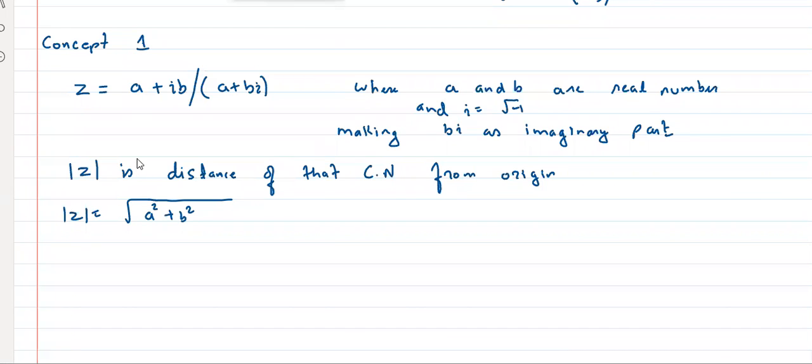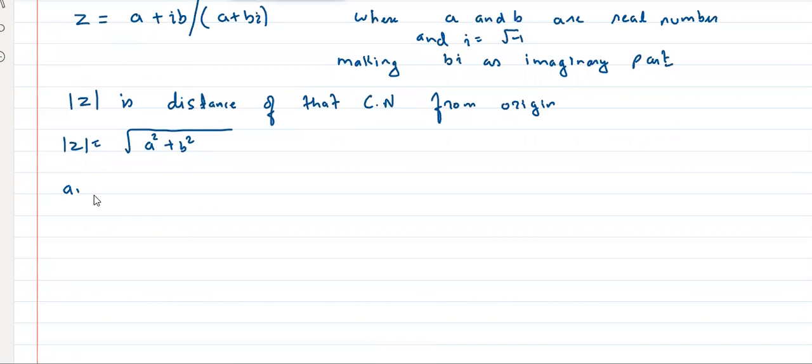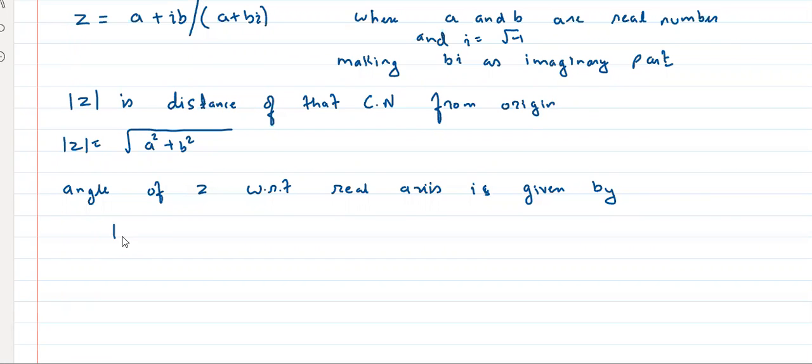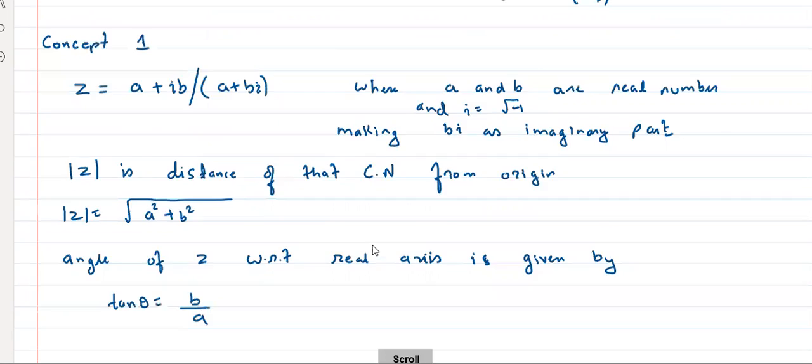Okay. Now, since it is treated as vector, I can say that the angle of z with respect to the real axis is given by, tell me, tan theta is equal to what? b by a. Imaginary part by real part. Yes or no? Anyone have any doubt in this? Raise your hand.